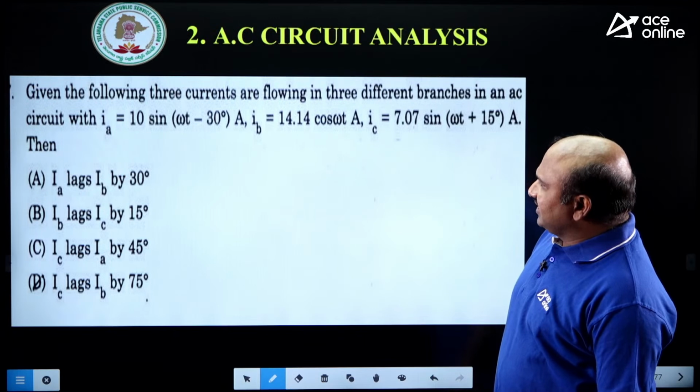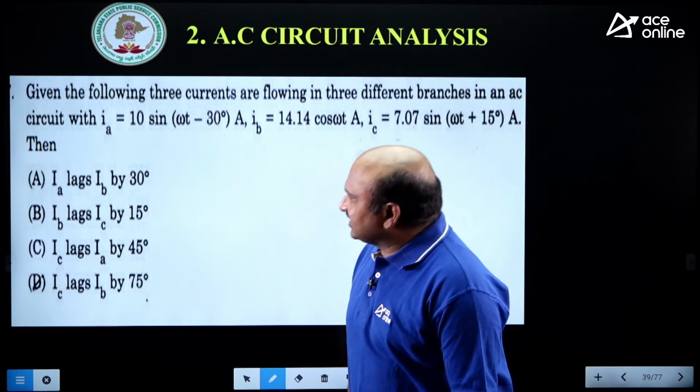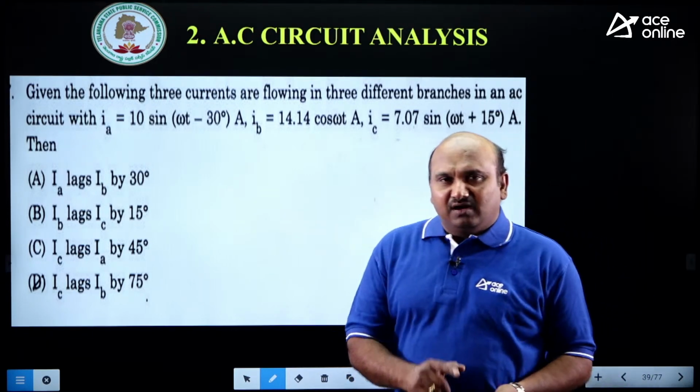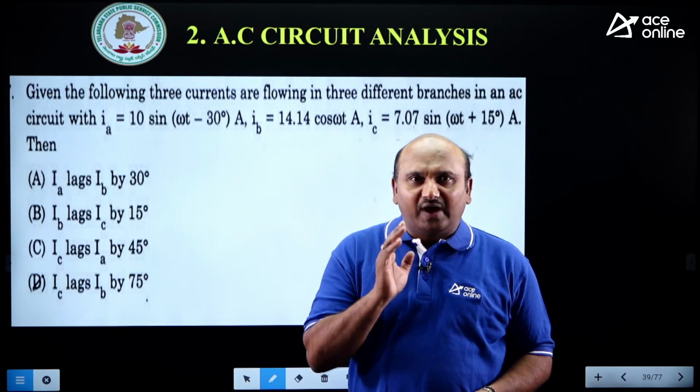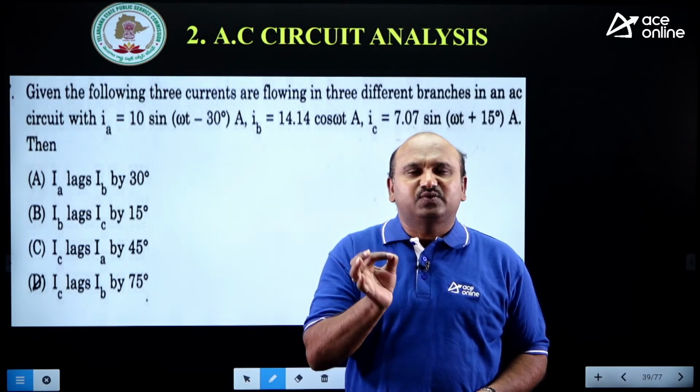Given the following 3 currents flowing in 3 different branches in an AC circuit, IA, IB, IC. Guys, always you need to remember while you are taking any AC circuit analysis example.